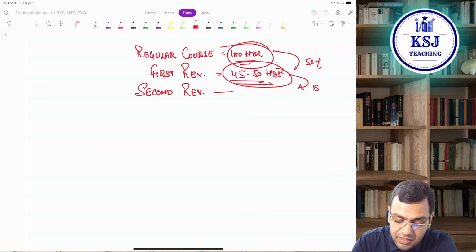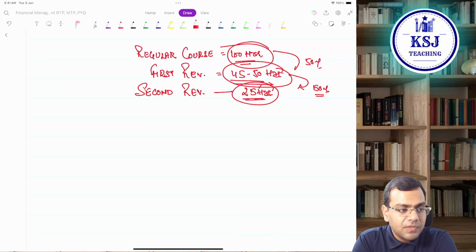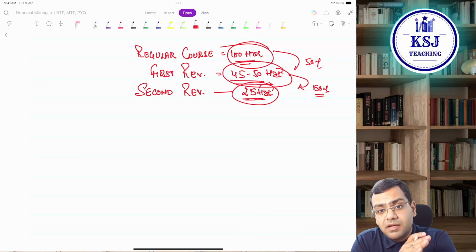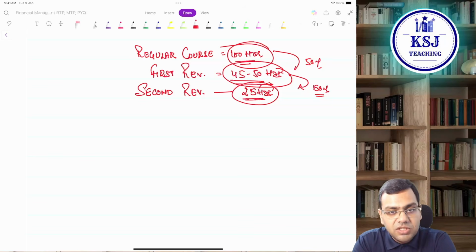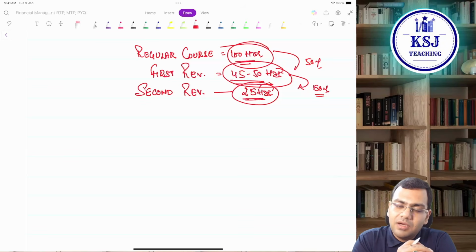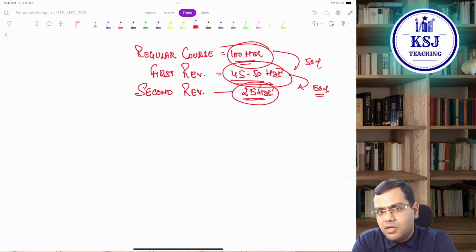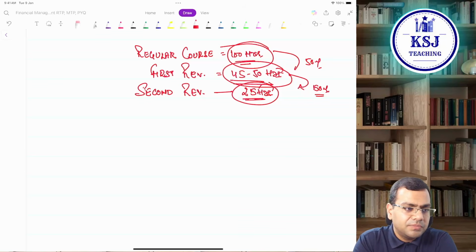Here it should be 50% of this particular time, approximately 25 hours in the second revision. This should be the clear-cut strategy for any paper. First revision, 50% of the regular batch time; 50 to 60% you can go for, depending upon your preparation and your grasping speed. Then the second revision should be 50% of the time of the first revision.